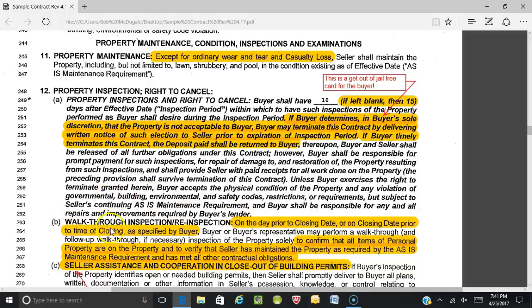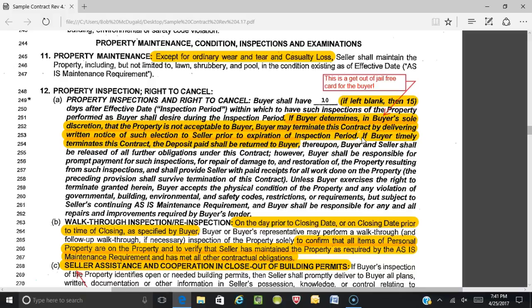Okay, now we move on to section B. By the way, all this has to be done within the inspection period. If we miss the inspection period as a buyer's agent and we get past that, then the buyer no longer has the right to cancel based upon inspections, period. There's no question about it. It is what it is.